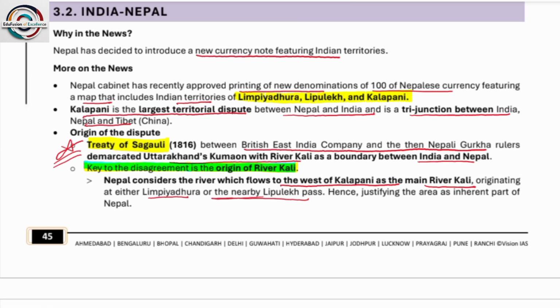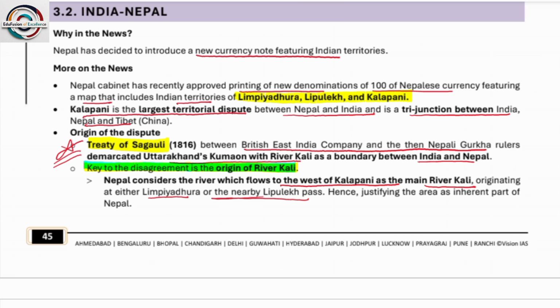Next, India and Nepal. Nepal has decided to introduce a new currency note featuring Indian territories. That became a disputed area because India considers that area its own, whereas Nepal showed the territories on its currency. So they became a disputed area.